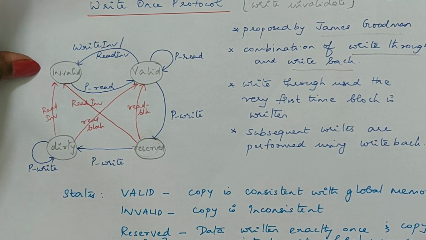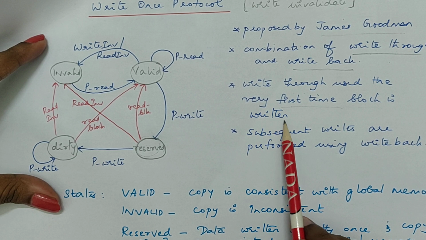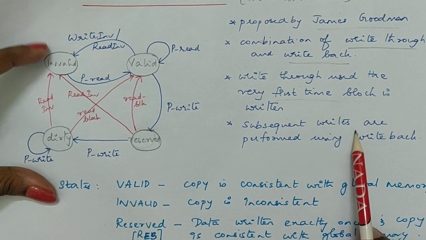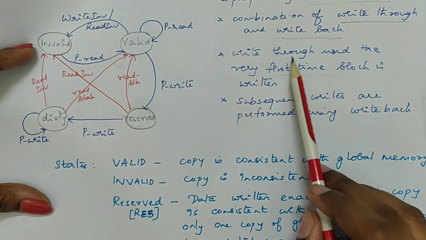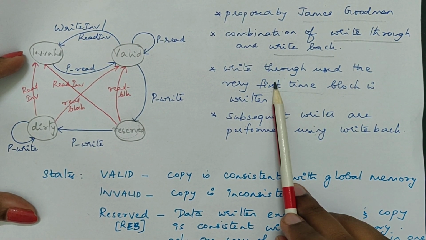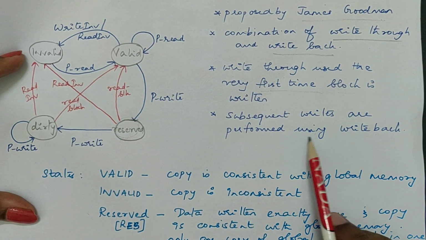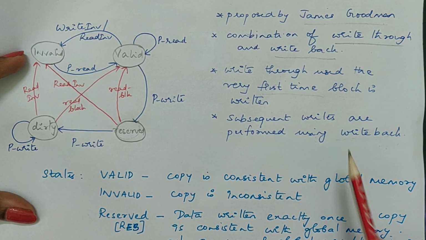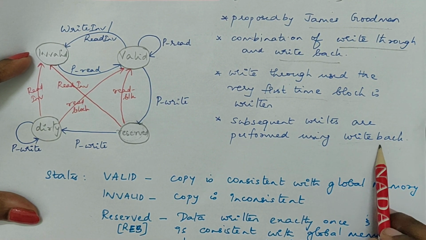In this write once protocol, write through will be used for the very first time the block is written. The first time a block is written, the write through scheme will be used, and subsequent writes are performed using the write back scheme. So the first time a block is written, the copy will be updated in cache as well as in memory. That is what is meant by write through. After the first write, subsequent writes on the same copy will be performed using write back. That is, the update will be done only in the local copy, and only when the block is going to be replaced from cache will the data be updated in memory. That is write back.